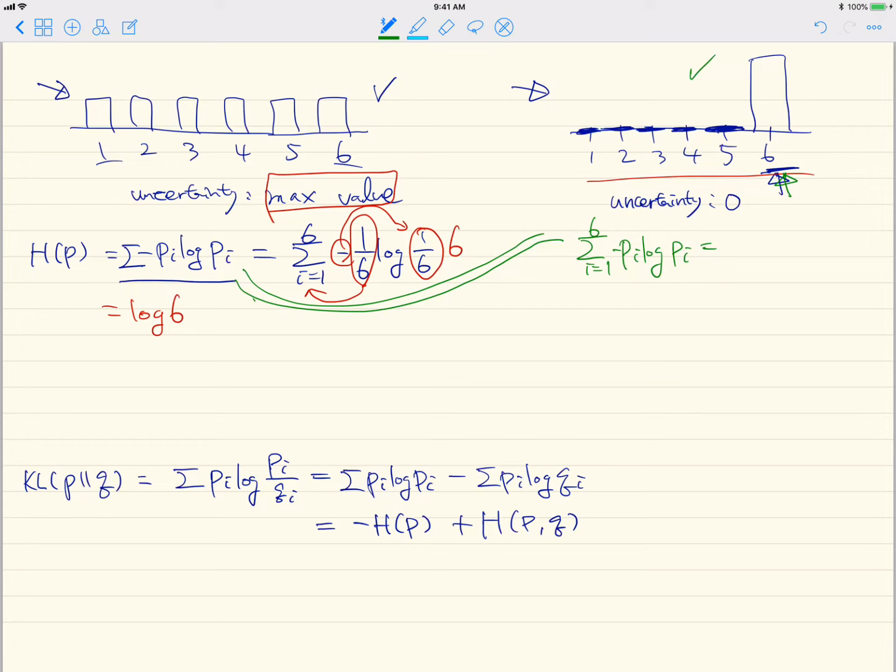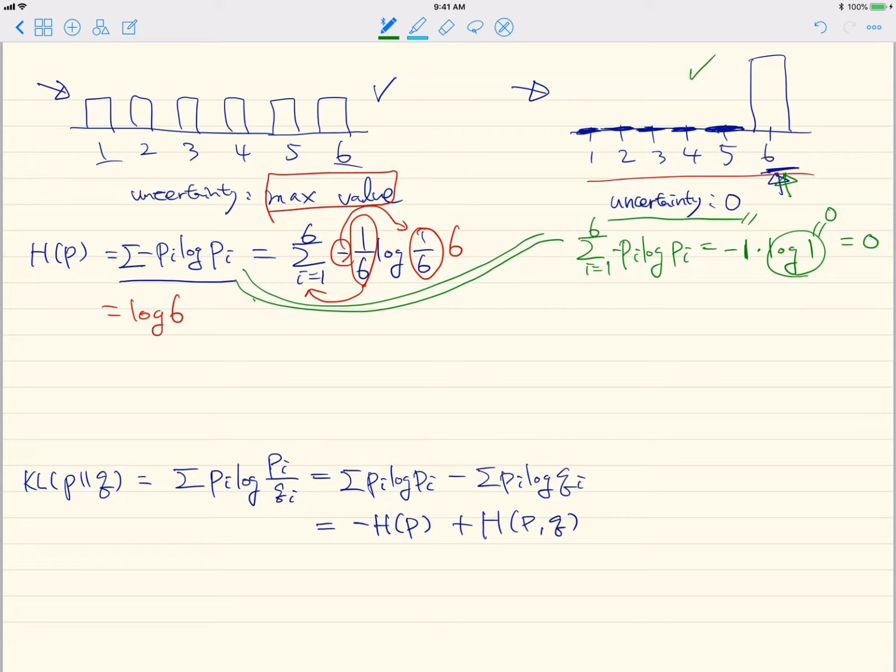Okay, and then if we consider the last one only, then minus, and the probability will be 1, and then log 1, and log 1 will be 0, right? And thus we achieve the uncertainty value of 0, right?